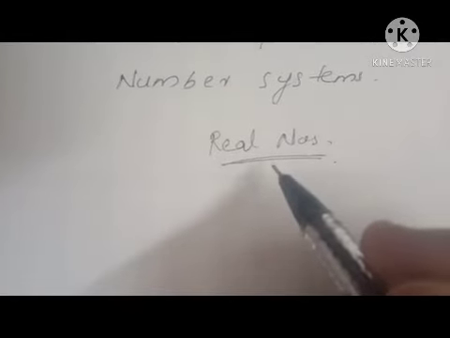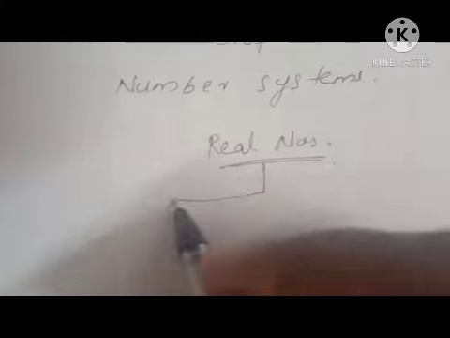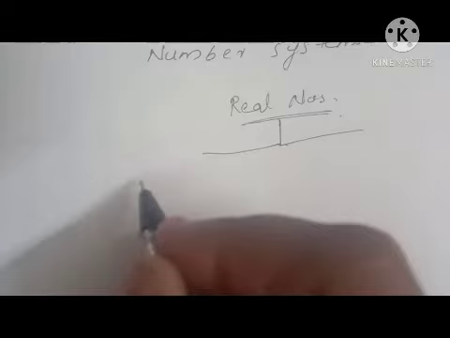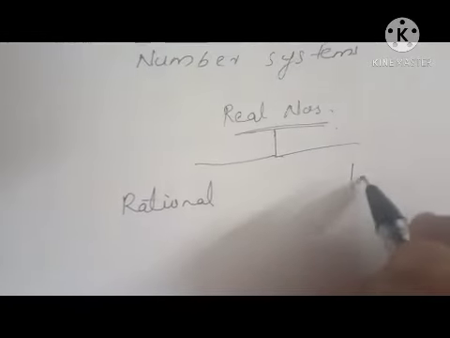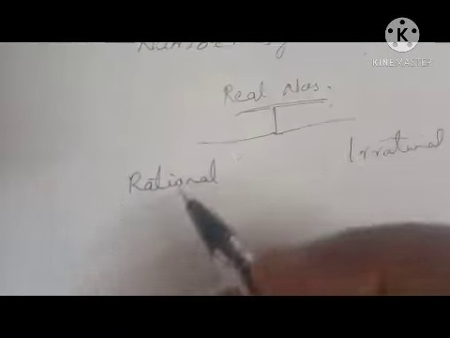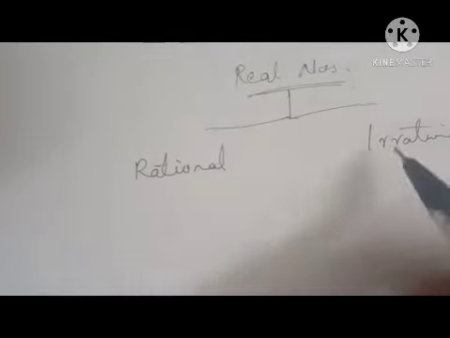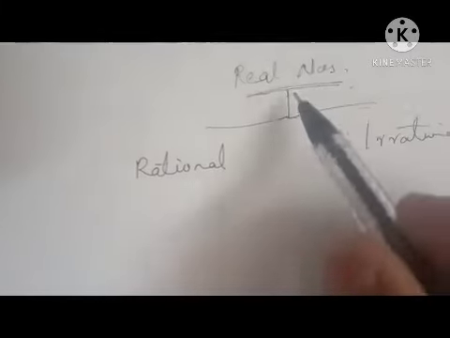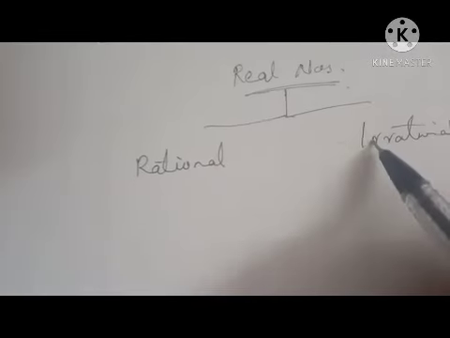There are two types of numbers in the real numbers: rational numbers and irrational numbers. If a number is not rational, it will be irrational. So there are only two parts for a real number, either rational or irrational.